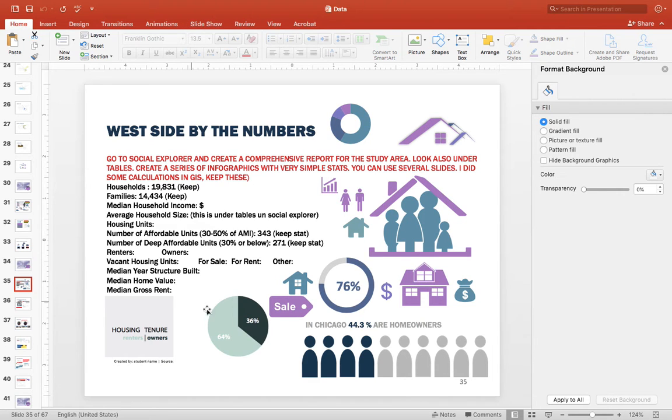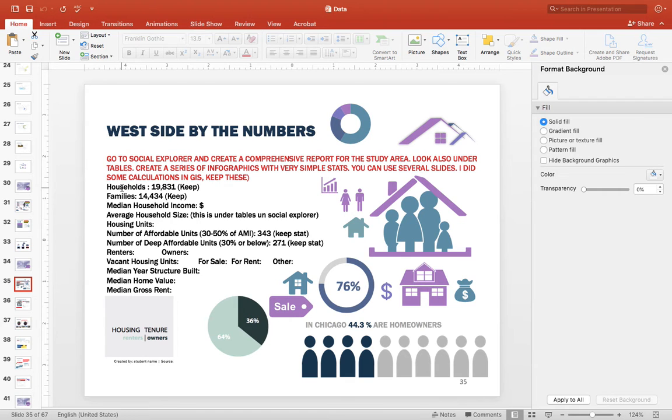Given that you will have infographics, for example, showing here in Chicago, 44.3% of people are homeowners. So it shows 4 out of 10 here. This could have been also shaded. But the idea is that you would create something that looks nice. It's another example, very simple, about housing tenure, how many people are renters and owners. So these are the statistics you would be looking at.